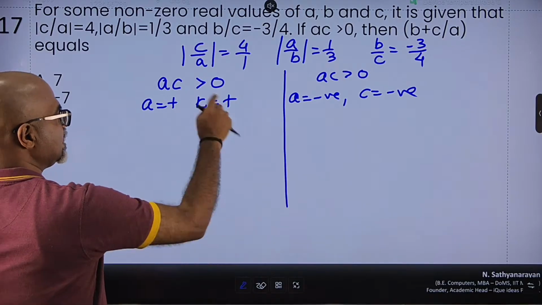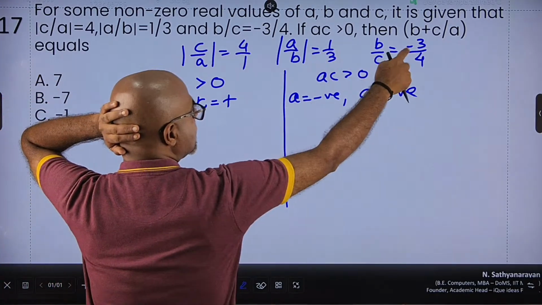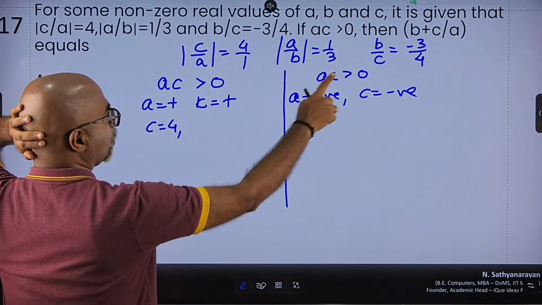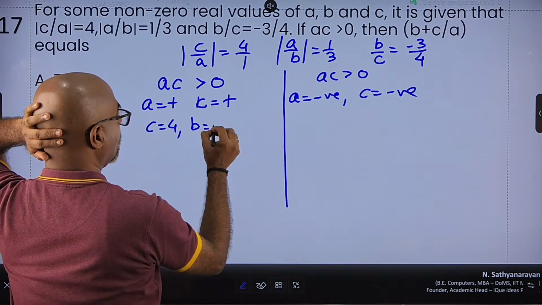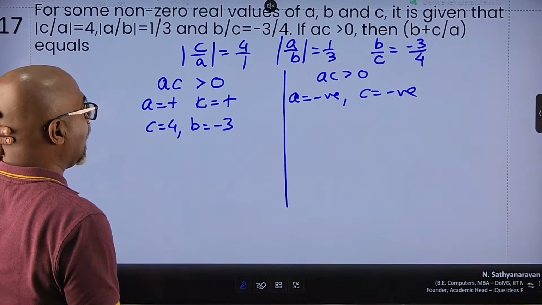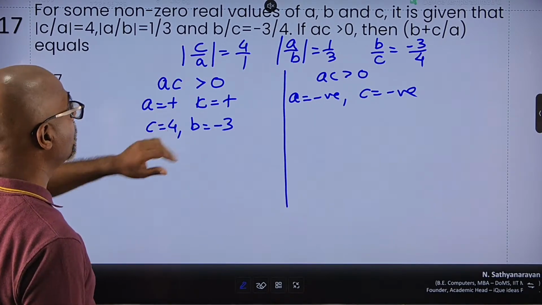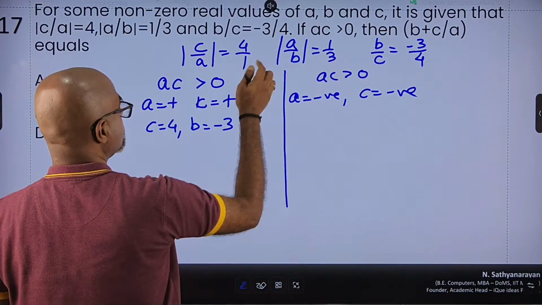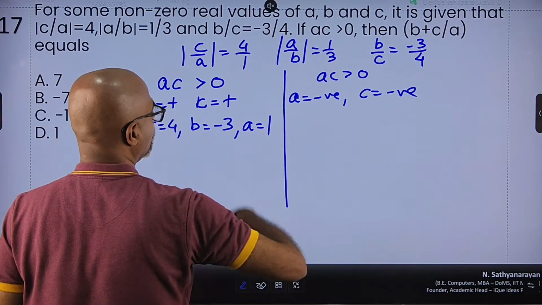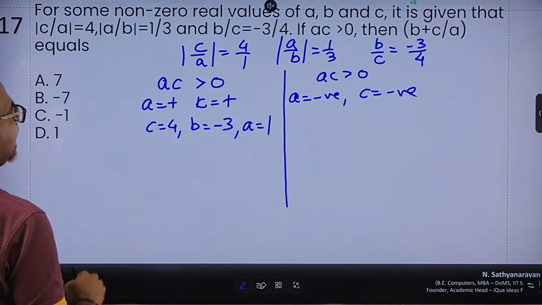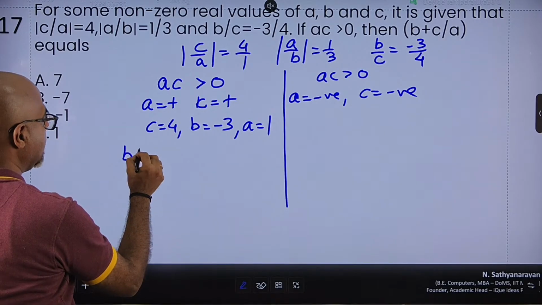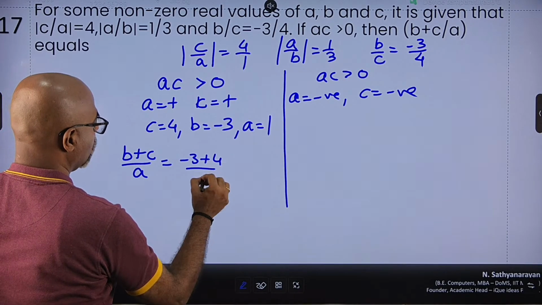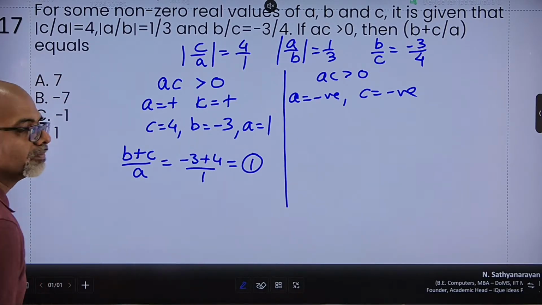If I say c is positive, b upon c is minus 3 by 4. So if I take c is equal to 4, and because c is 4, b will be equal to minus 3. And because b is equal to minus 3, a upon b is 1 upon 3, and a is positive, I get the value of a is equal to 1. So once I get this, I have to calculate b plus c upon a, which is minus 3 plus 4 upon 1, which is equal to 1.